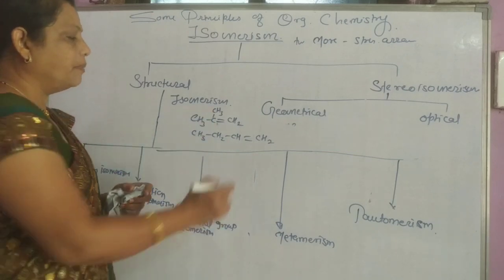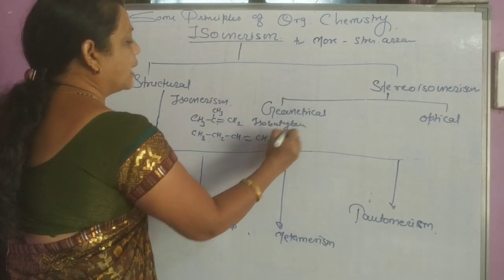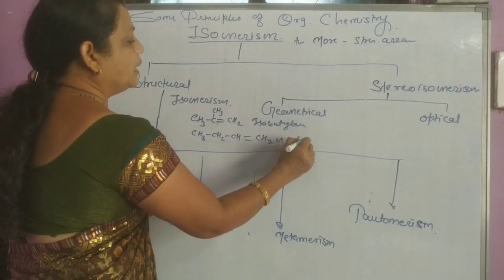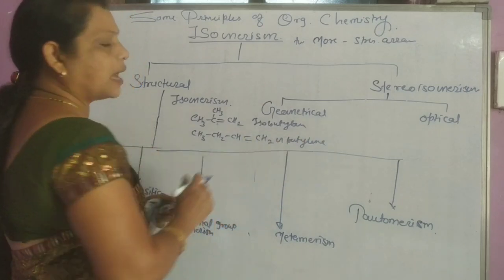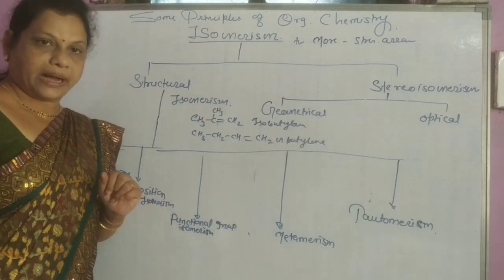The former is called isobutylene, and the latter is n-butylene, also called alpha butylene because the double bond is present at the alpha carbon atom.